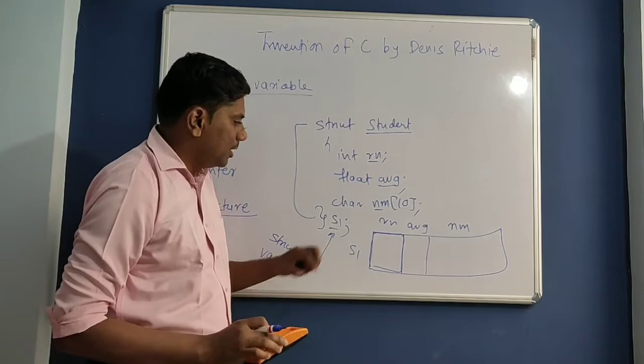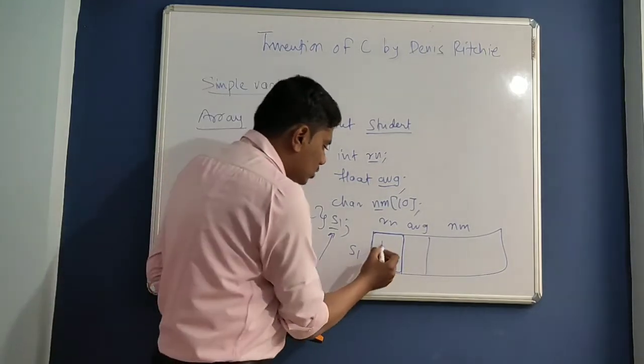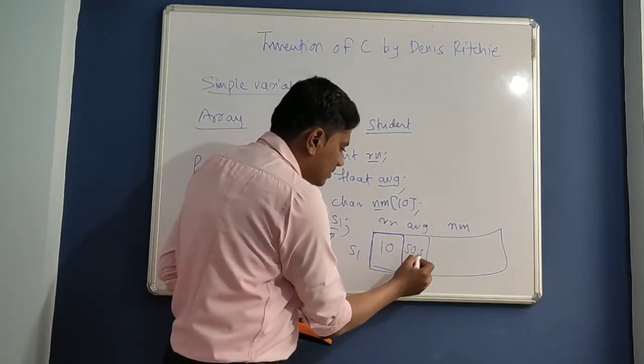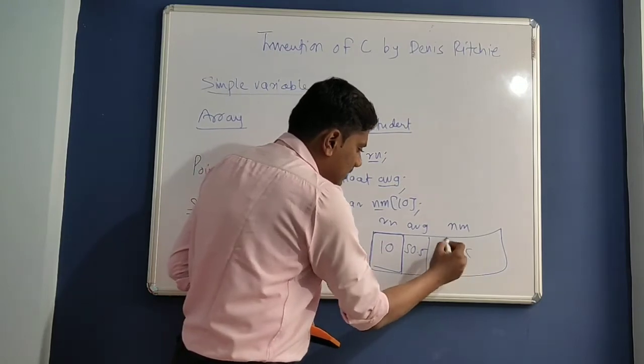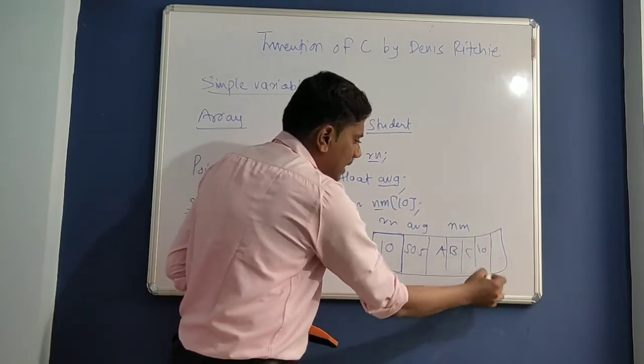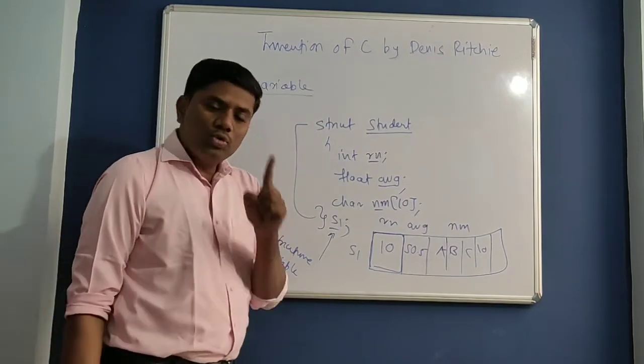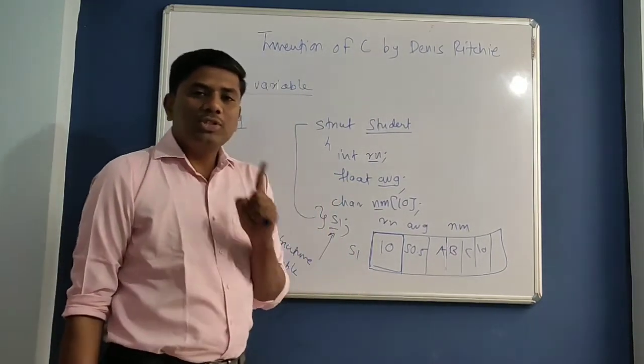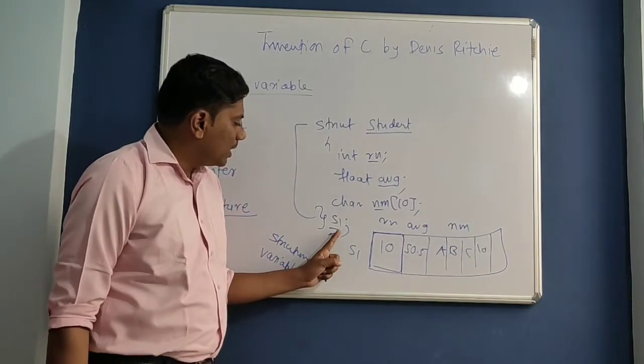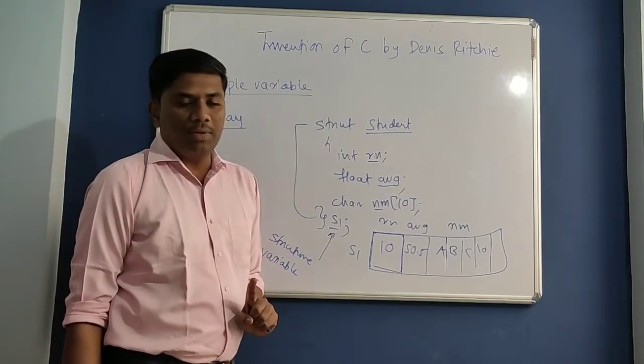Okay, and here you can store things like this. Suppose the name of the student is ABC. Obviously this will be a character array. Getting? So if you want to store information of a single student, then you need to take one structure variable.